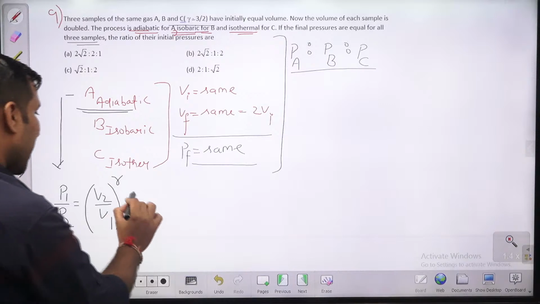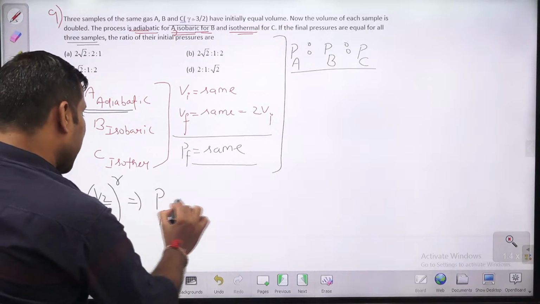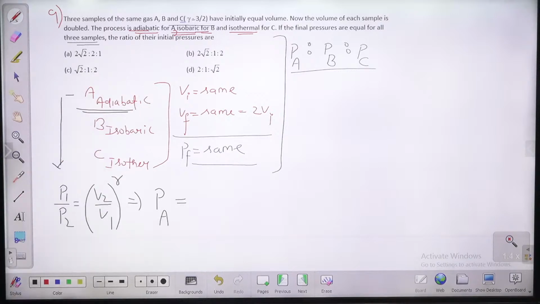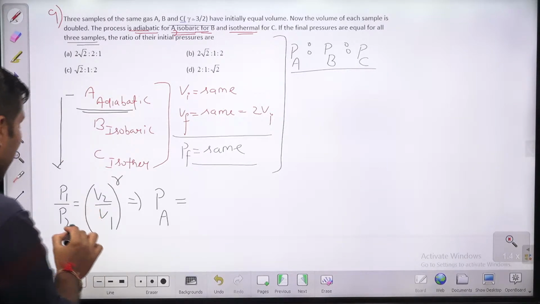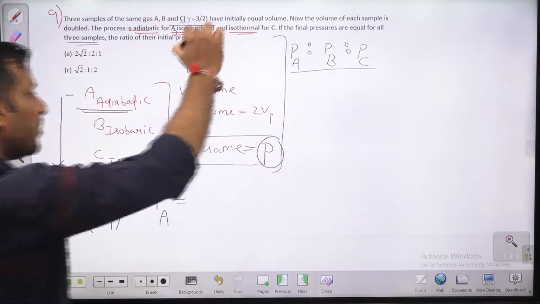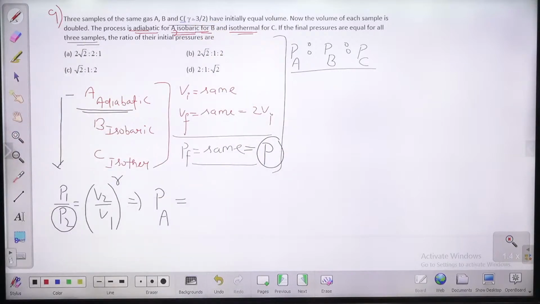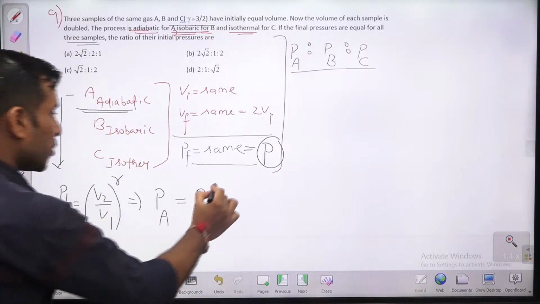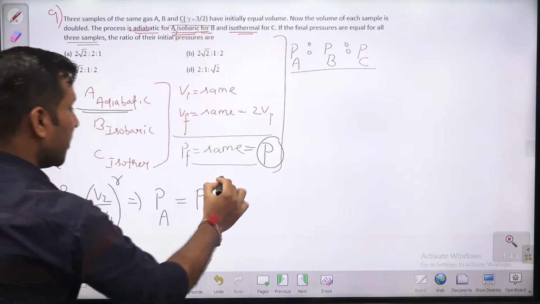Okay, तो P1 मैं लिख रहा हूं PA, because this is for the container A where adiabatic process is taking place. So PA, P2 is same guys, सबके लिए final pressure is same, and I am representing that final pressure by P only. So can I write PA equal to P, and V2 is 2 times, so this is 2 की power gamma, and gamma is 3 by 2.